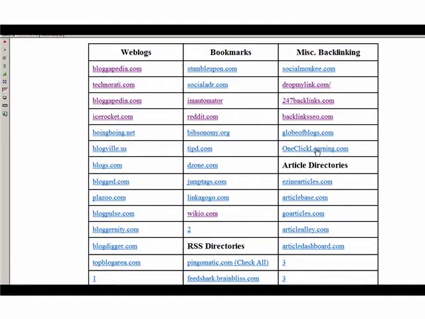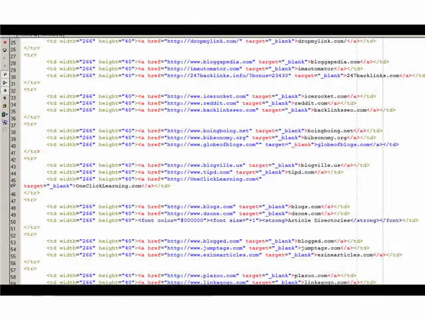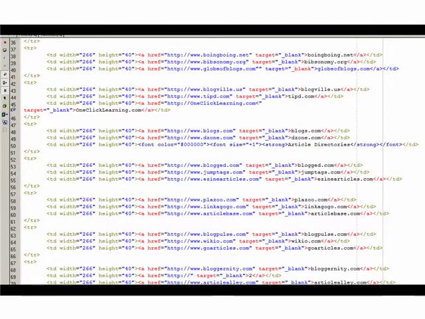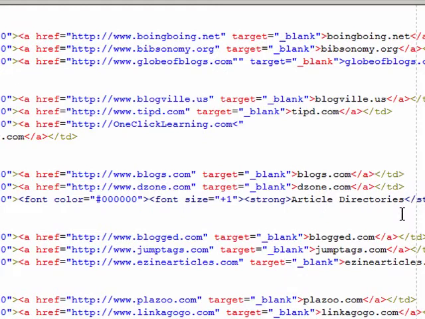Now perhaps you're going to add a new series of sites and you'd like to have a heading like we've got here. Let me show you how easy that is to work with. Now if you're used to working with tables, of course this is all old hat to you, and it's very simple. But if you're uncomfortable working with tables, I want to make this as easy as possible. And you see a heading right here, okay? Article directories, and you'll notice right away that there's no hyperlink over here like there is on the other ones.